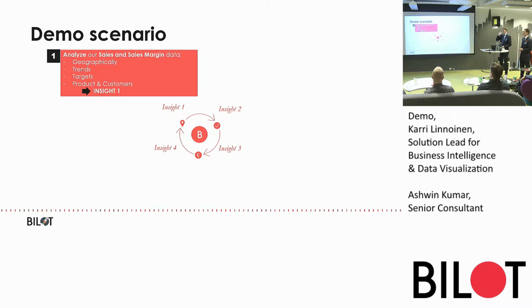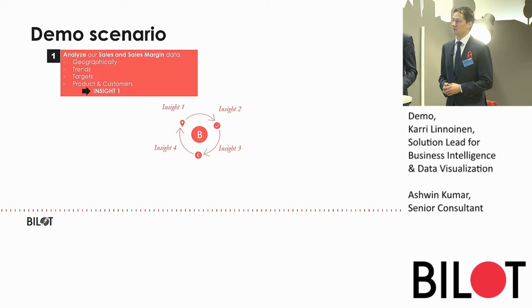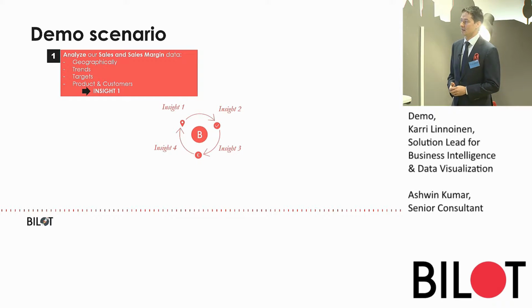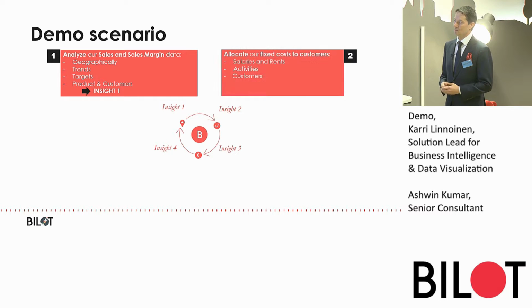We first start by analyzing our sales and sales margin data with different geographical aspects and having a look at the trends from the many years. And then we also take a look how are we achieving our goals and targets, and also to take a deeper analysis on the product and customers.